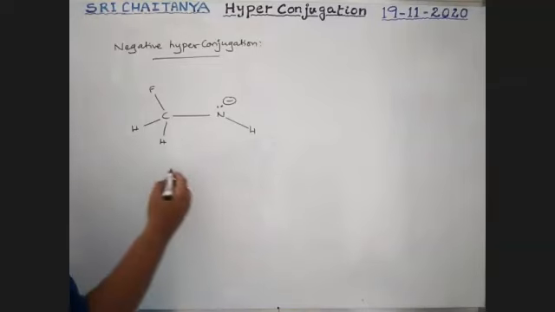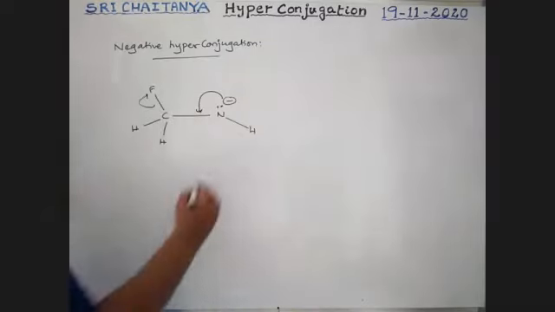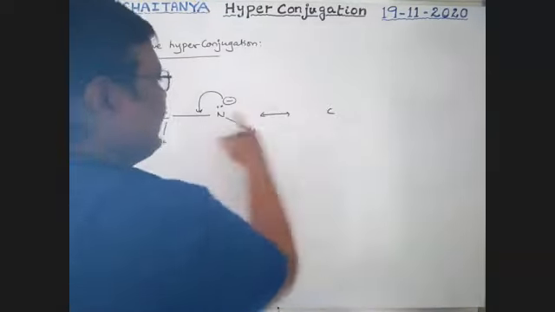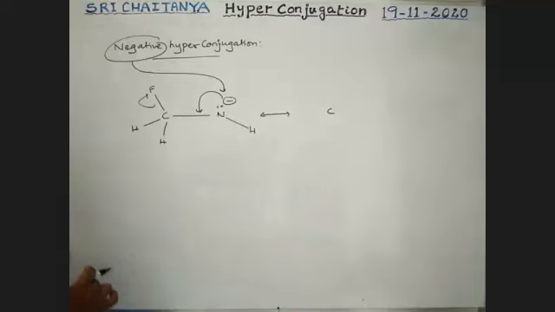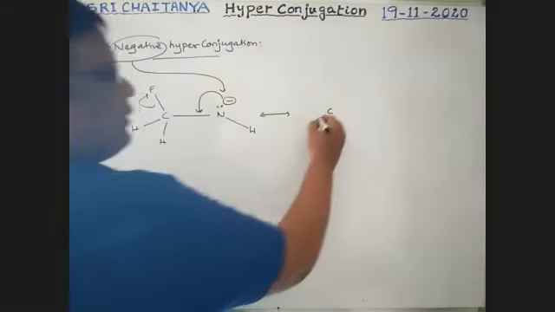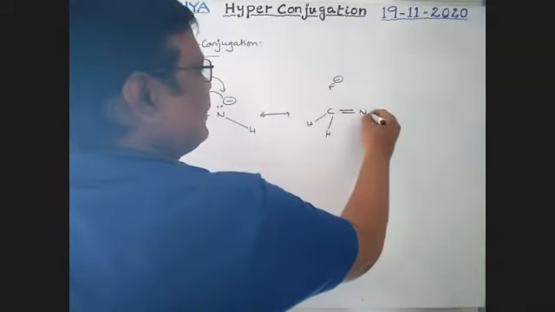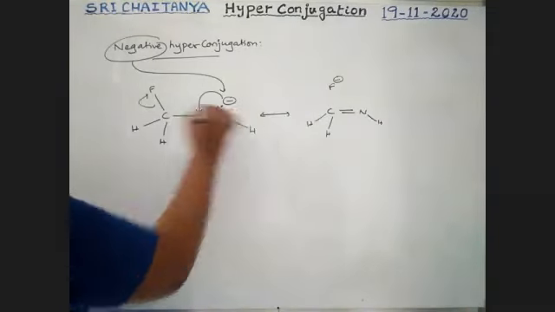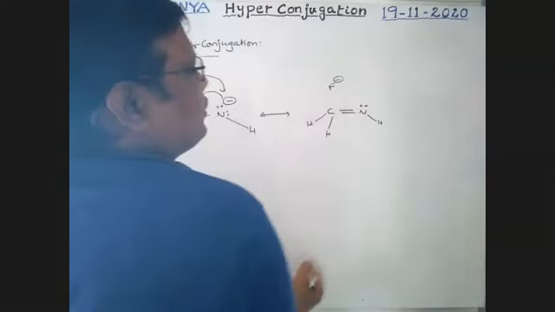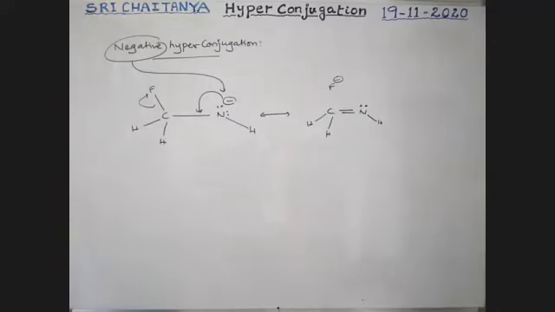So now this negative charge is involved, and that's why it is considered negative hyperconjugation. Because a negative charge is involved in the hyperconjugation, that too reverse hyperconjugation, it is called negative reverse hyperconjugation.